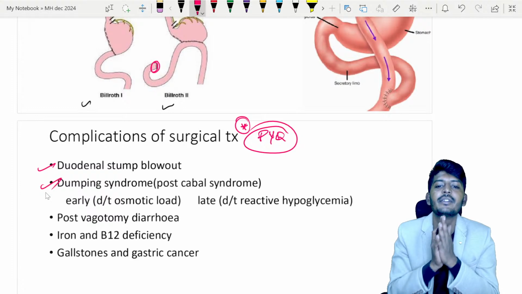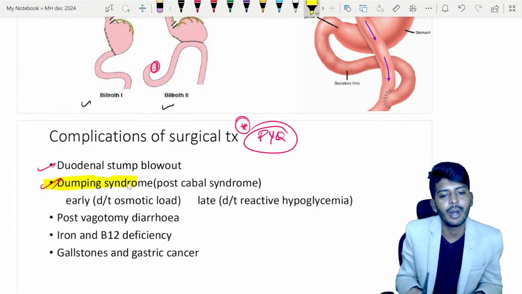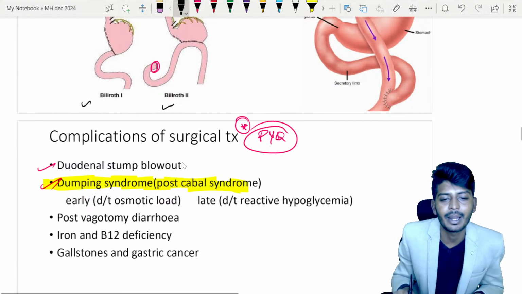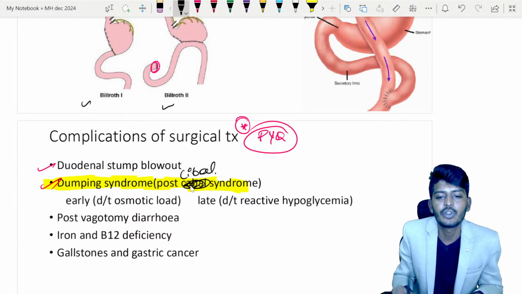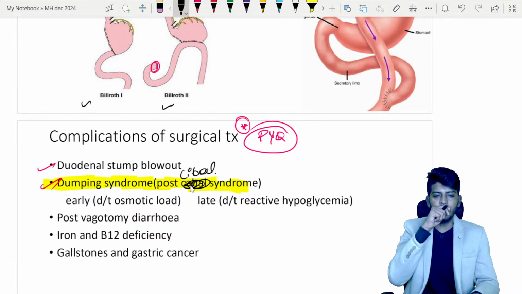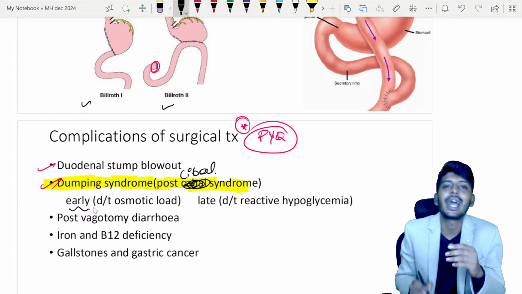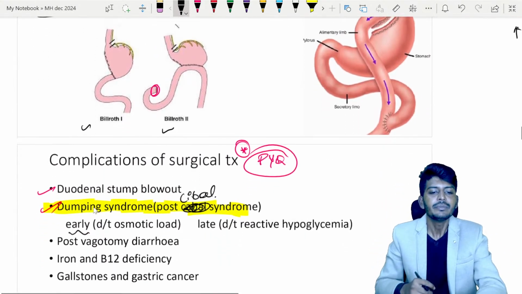Oh my god, dumping syndrome is such a favorite of the examiner, it has been asked many times. Dumping syndrome, when can we see it? It's also called post-gastrectomy syndrome. There are two types of dumping syndrome. We have early dumping syndrome. Early dumping syndrome is what happens whenever you eat food.